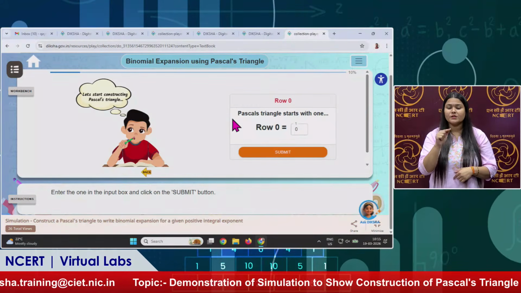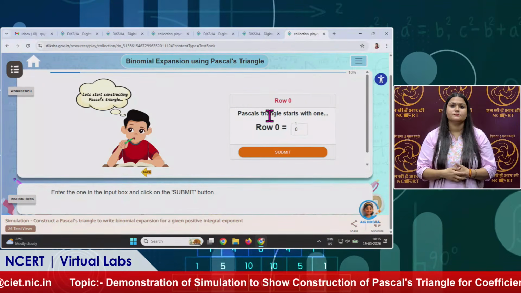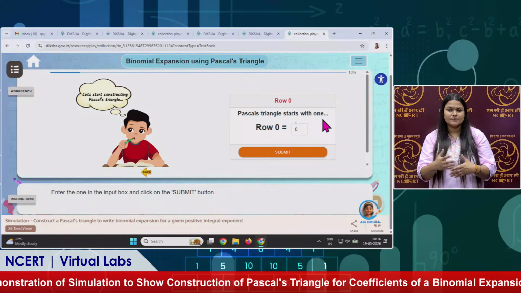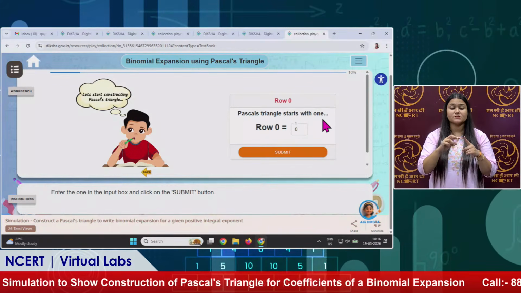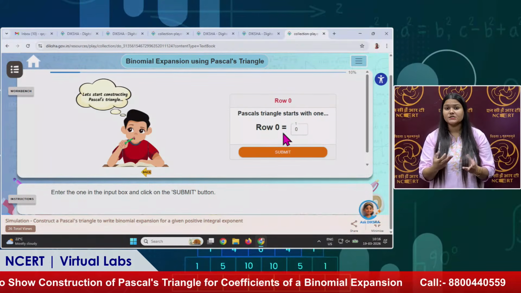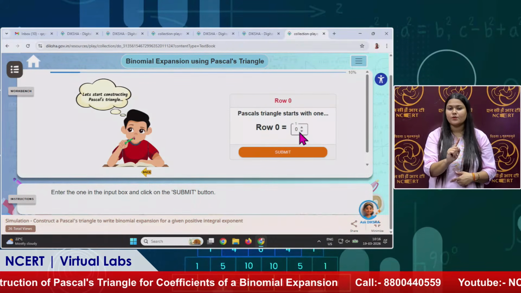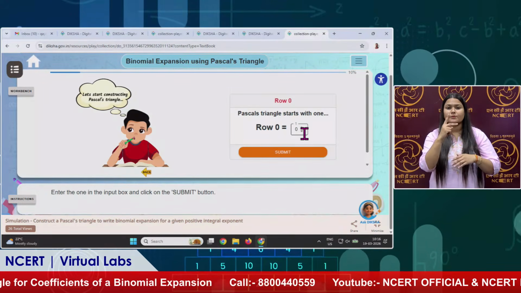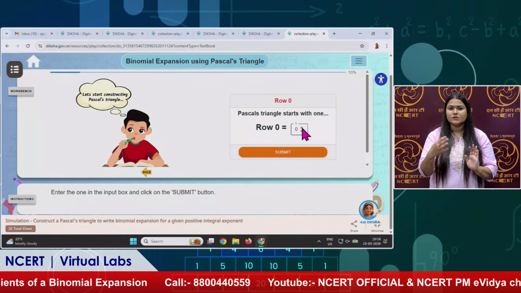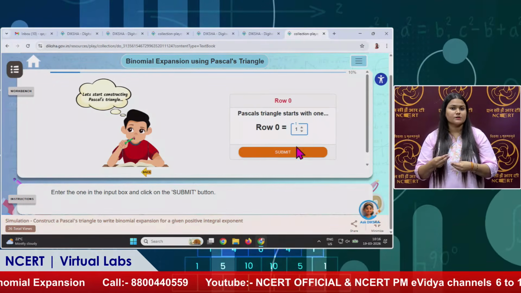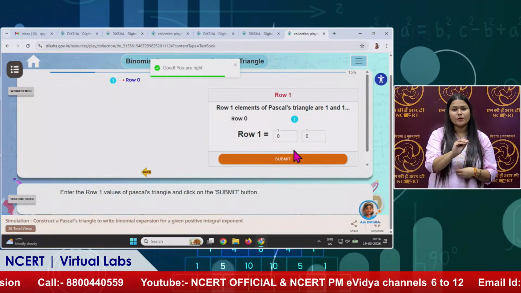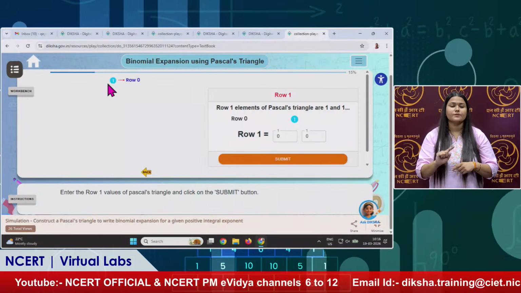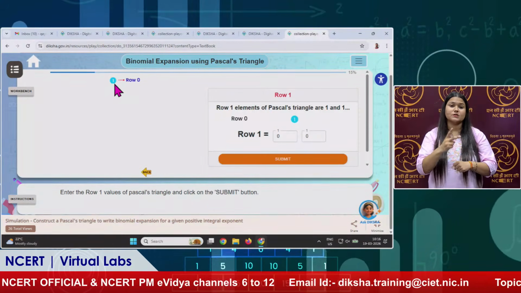As you can see, we will start from row 0. Pascal's triangle starts with 1, as I have already shown you. So, row 0 will start with 1. Here on the top, you can see 1 is written as a hint, and you have to put the value 1 here and submit. If it is correct, it will say it is correct. So, the first row is made, and you can see 1 is written here.